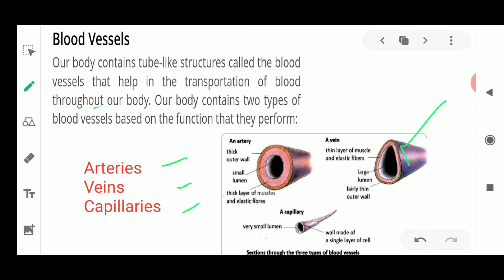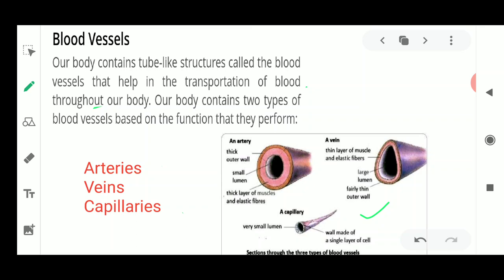Now similarly here, if one road is over, it is going to join with another road. So one road is joined with another road. Here also, the pipes, these tubes, are not a single one, so there are junctions in between. They will be joining one more tube so that the flow could be very easy for the blood. So at the junction points, other blood vessels are present. These are known as the capillaries.